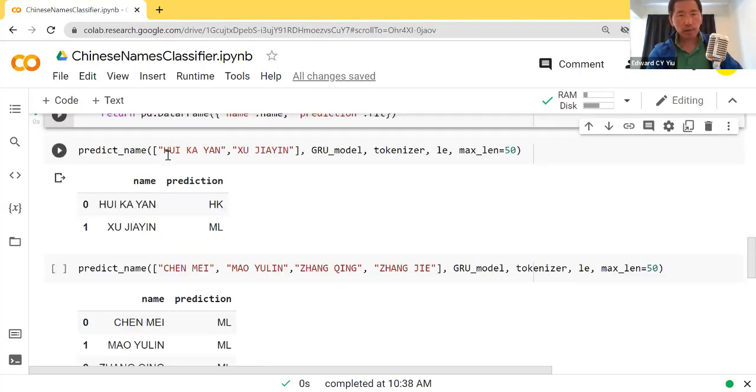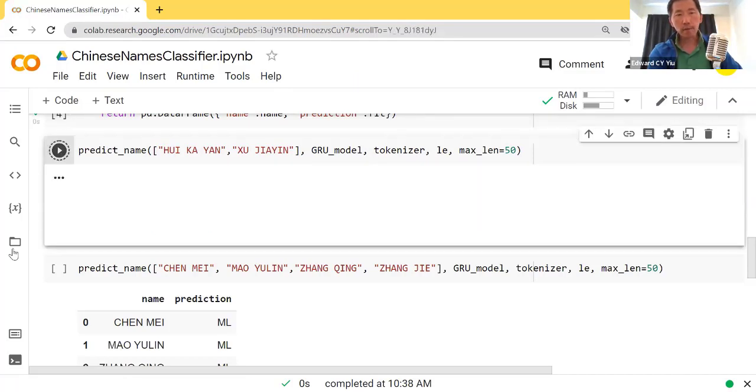Here, I provide the example using Hui Ga Yan and Xu Jia Yin, right? The same person's name, but the first one is in Hong Kong Pinyin, and the second one is in mainland Pinyin. Make use of the GRU model, tokenizer, LE, and see whether it can predict correctly or not.